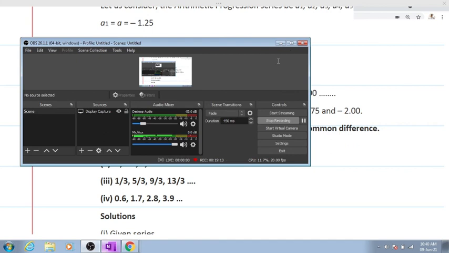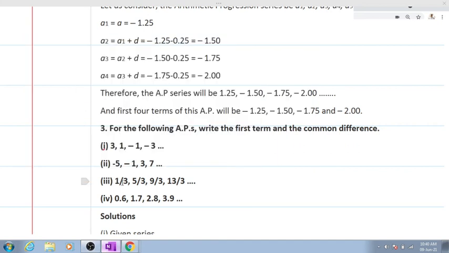Good. Now I will be disclosing the answers. The third one, you'll be getting the first term as 1/3, and the common difference will be how much? 5 by 3 minus 1 by 3 will be giving you 4 by 3. Is there any doubt? 5 by 3 minus 1 by 3 is 4 by 3. This is your common difference. For the fourth one, you will have the first term as 0.6, and the common difference will be 1.7 minus 0.6 gives you 1.1.